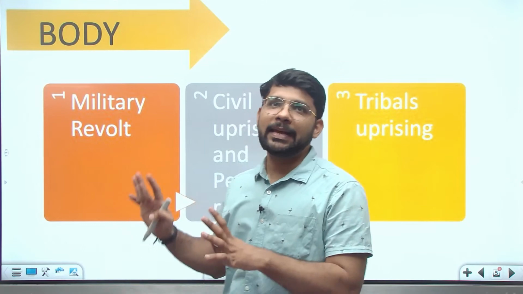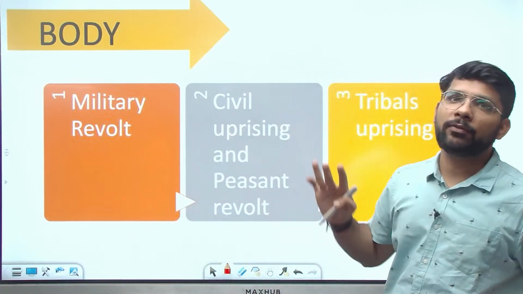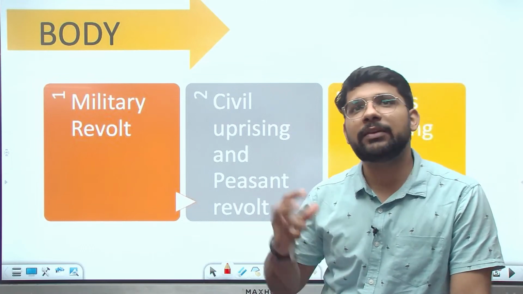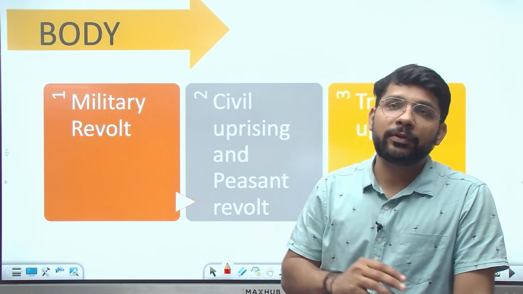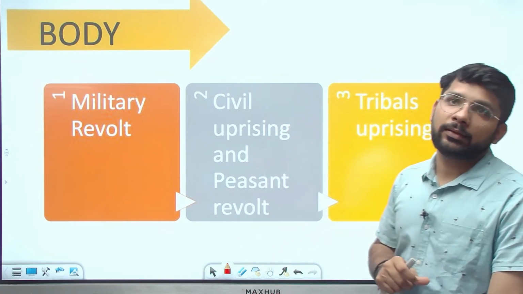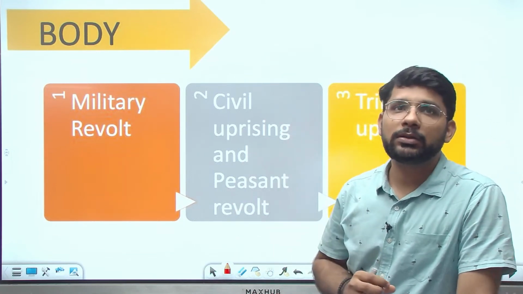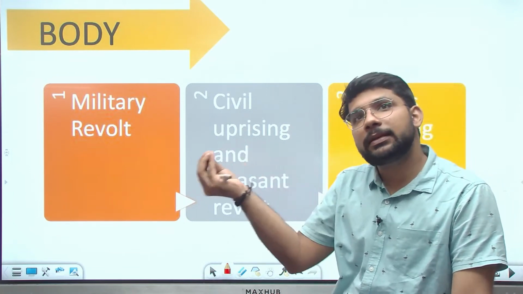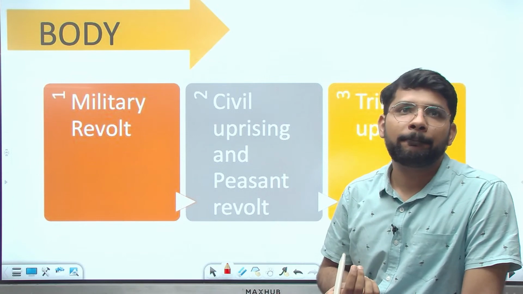So in these categories, we will categorize the different kinds of revolts. In the military revolts, we will add two or three types of revolts. In the civil uprising and the peasant revolts, we will add the different kinds of revolts. And finally, in the tribal uprising, we will write different kinds of tribal revolts. And we will also explain in one line: this was the major reason behind this revolt. Clear?